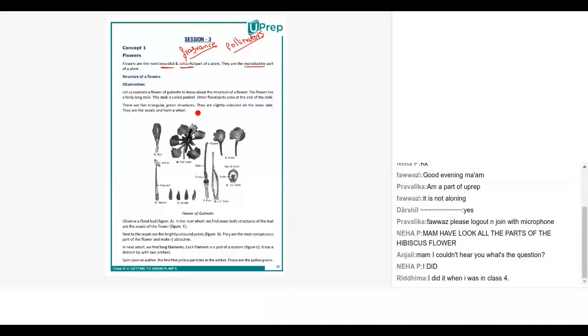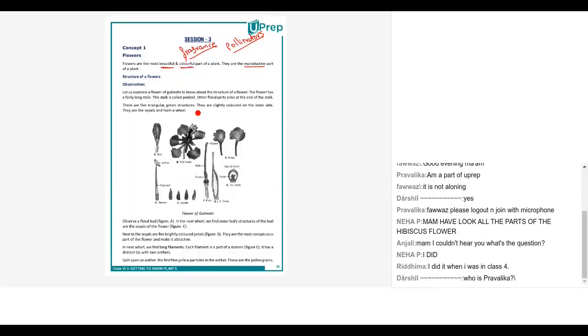Because if there is no flower, there won't be any fruits or vegetables. And if there are no fruits or vegetables, there would be no seeds and no other plants would grow. Yes, that way you're right. If there is no pollination, then we'll not have fruits and vegetables. If there are no fruits and vegetables, no seeds. That is true. But why do we call flowers a reproductive part? My question is different.